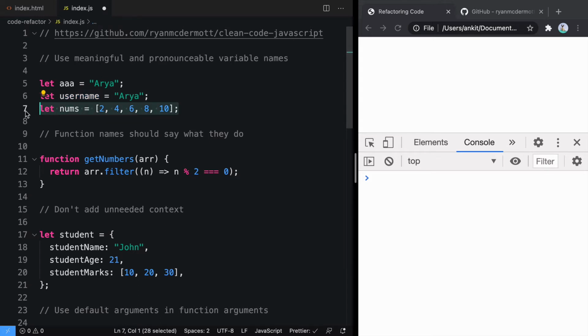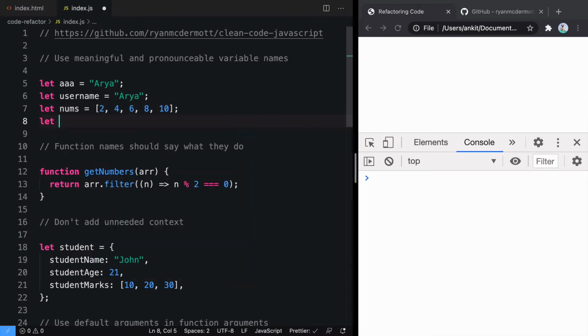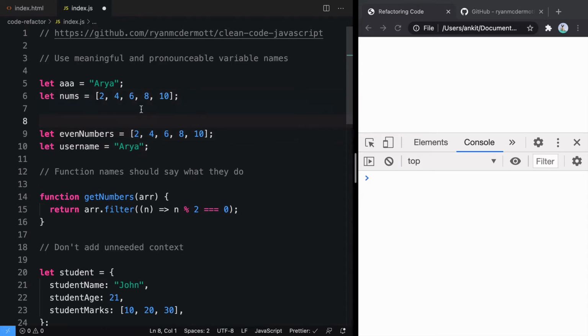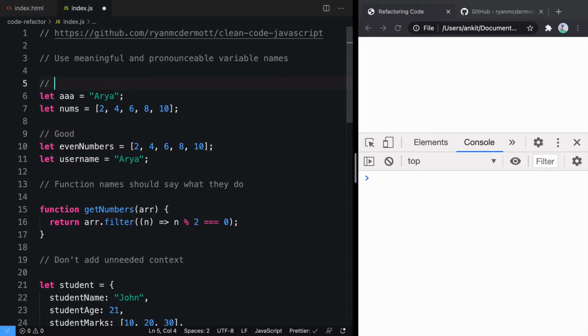Similarly, if we look at these values, here we are storing a collection of even numbers in an array and we are calling it nums. It doesn't make a lot of sense. So rather than naming it nums, it's better if we can name it even numbers. So here if we move it down, these are some good practices and the other one is a bad practice.